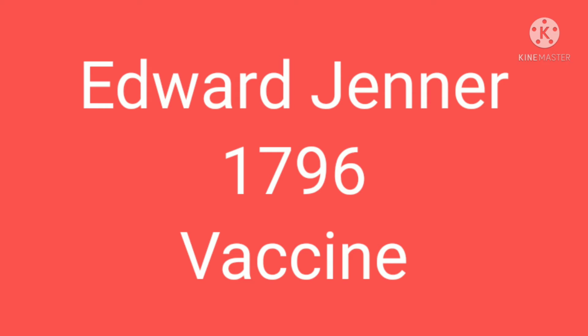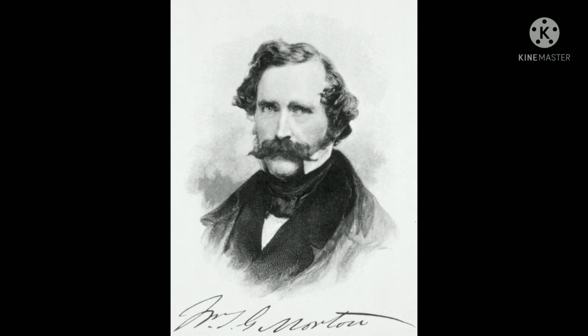Now let's see the picture of the next scientist. It is an image of William T.G. Morton. Why is this scientist so famous? Because he made the discovery of anesthesia. Anesthesia is given to a patient before any surgery to make them faint.